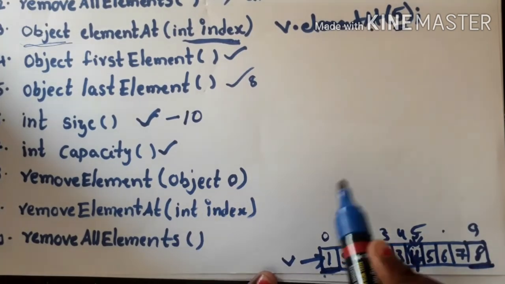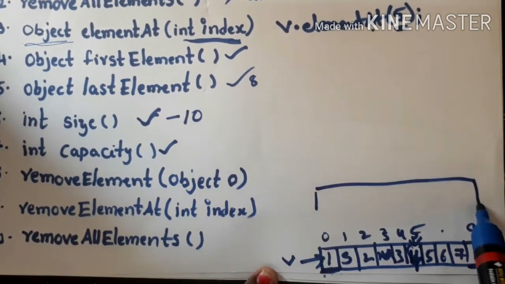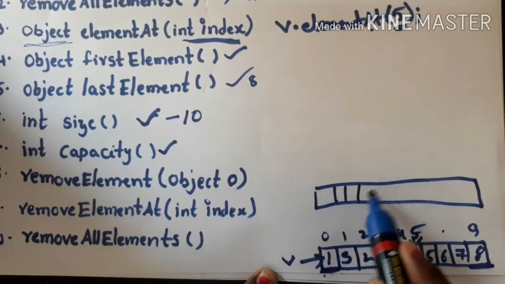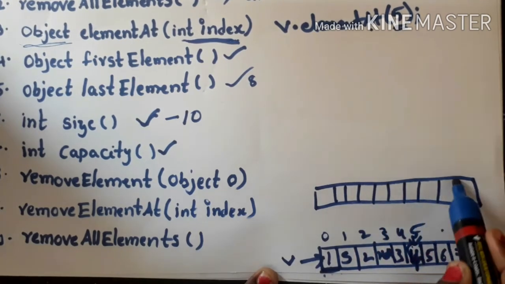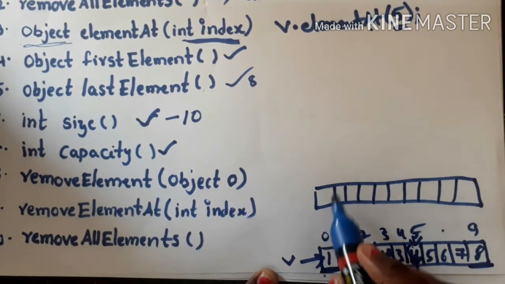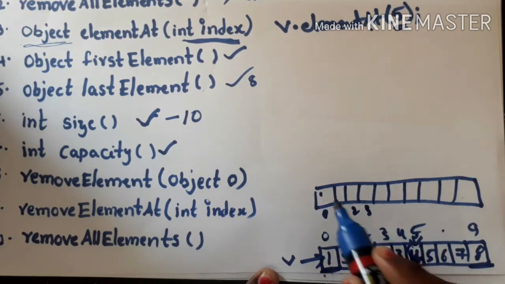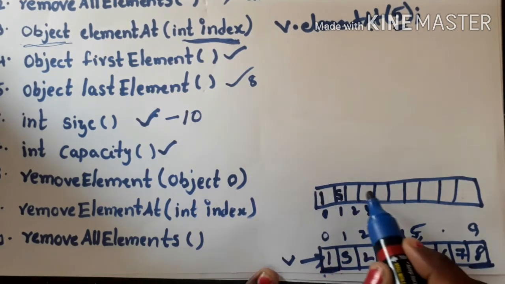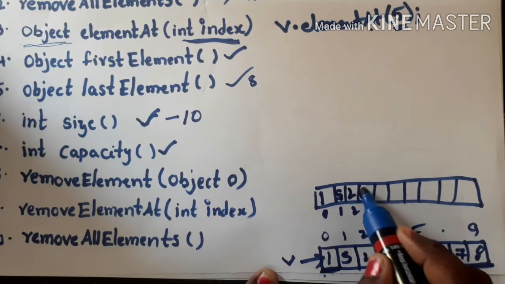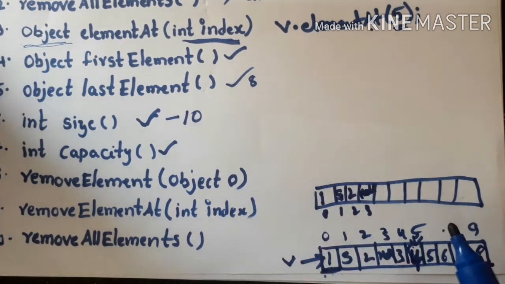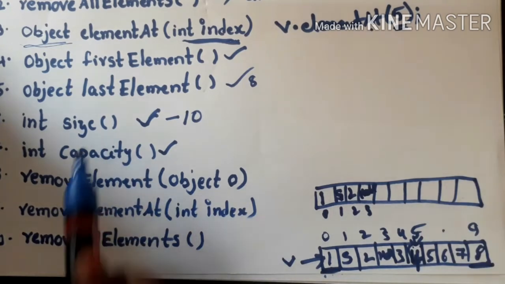Okay, so assume I have created a vector object like this, an array like this is created, and I have stored only 4 objects into it, 0 1 2 3, like this. I have stored 1, a string s, and 2, hello, like this. Only 4 elements are stored. Now what will size method return?